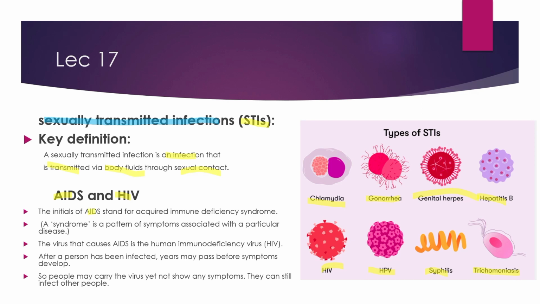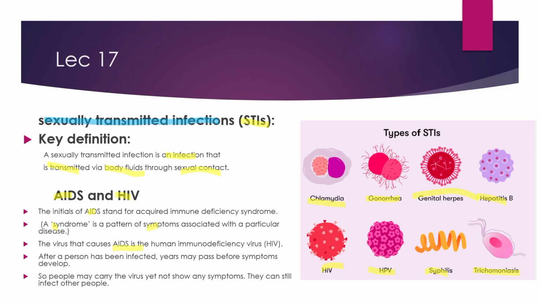The initials of AIDS stand for acquired immunodeficiency syndrome, a pattern of symptoms associated with a particular disease. In AIDS, our total immune system becomes weak. Every infection that we have acts very badly on our immune system, and the antibodies which are produced to treat the infection don't get produced, because the HIV virus acts on our antibodies.